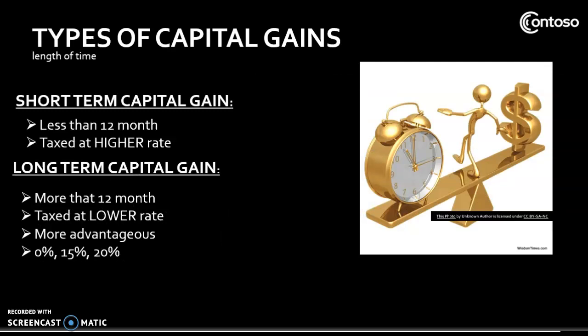There exist several types of capital gains. The amount of taxes you must pay on a capital gain depends on the length of time you own the asset prior to selling. It can either be a benefit or a detriment to the taxpayer. If you own the asset longer than 12 months and realize a profit, you have a long-term capital gain, which is taxed at a lower rate. If you own an asset less than 12 months and sell it for a profit, you have a short-term capital gain, which is taxed at a higher rate.